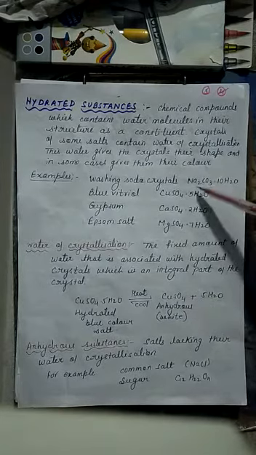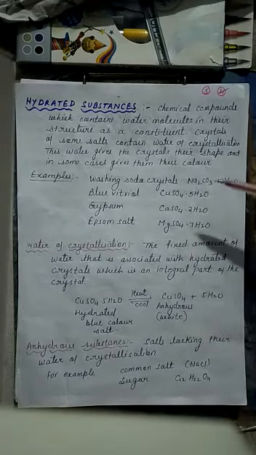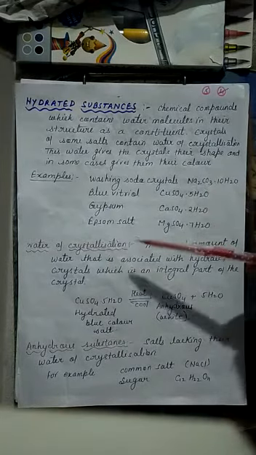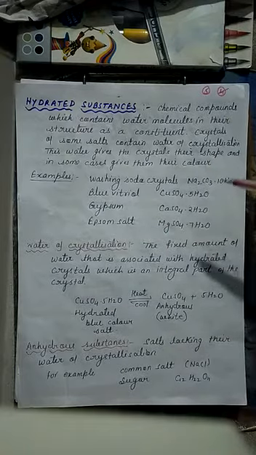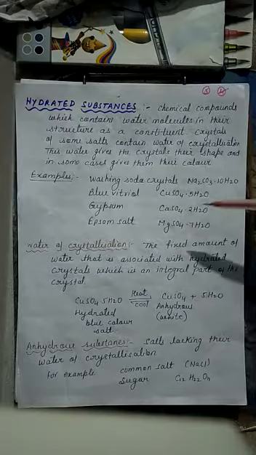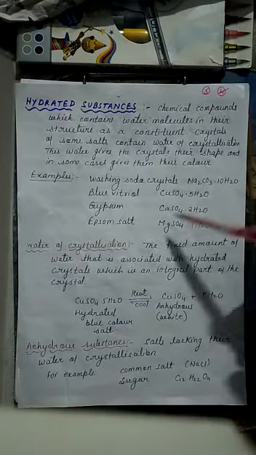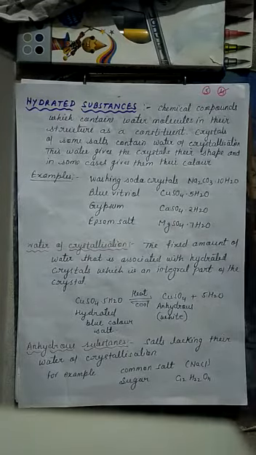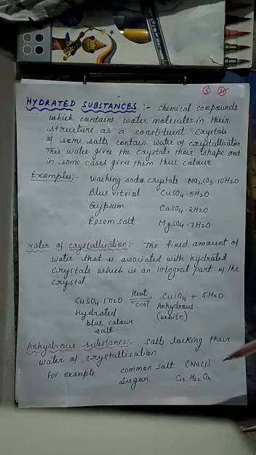Now these water molecules which are present in hydrated substances are known as water of crystallization. This is the fixed amount of water that is associated with hydrated crystals, and it is an integral part of the crystal. Anhydrous substances are the salts or compounds lacking their water of crystallization.